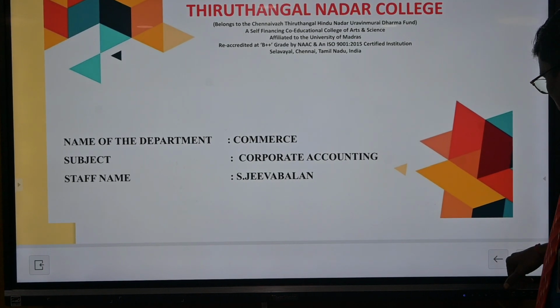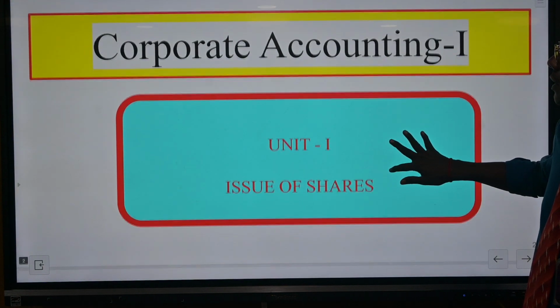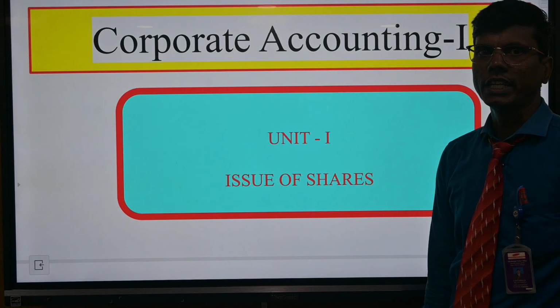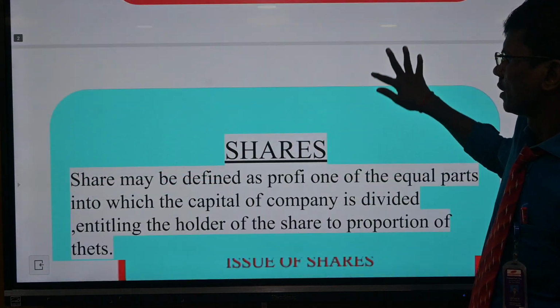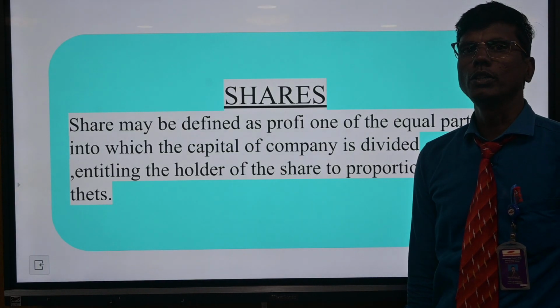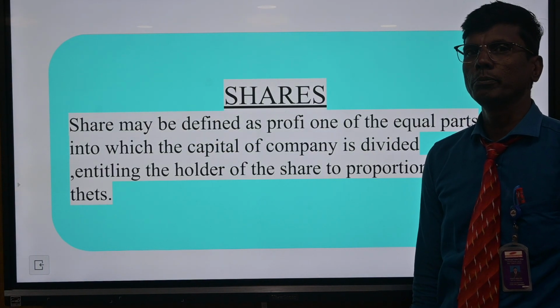Corporate accounting. Unit number 1. Issue of shares. Shares are of two types, equity share and preference share. What is meant by shares?